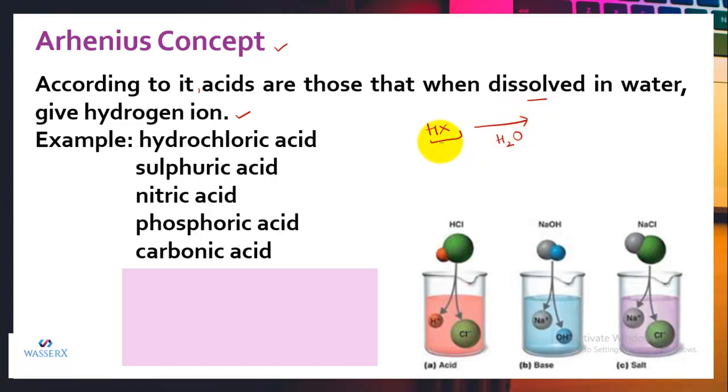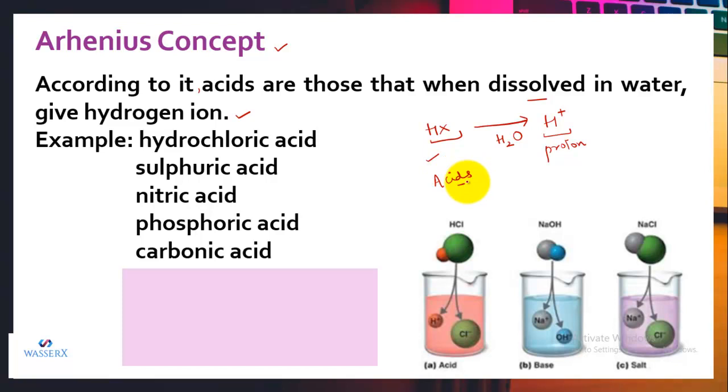When I add this HX in water, if it dissociates to produce the hydrogen ion, or you can say if it dissociates to produce a proton, then the given substance is regarded as an acid. So I think it's clear.